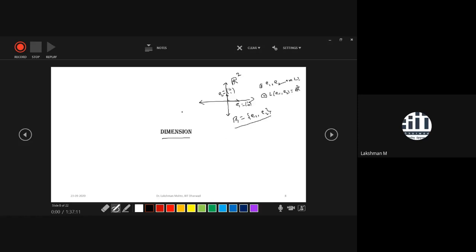Now someone is interested in finding another basis. How can you take another basis? In the same space, take any two other non-collinear vectors. Suppose someone is willing to take this vector. This vector is (1, 1). And take another vector, this vector is (-1, 1).